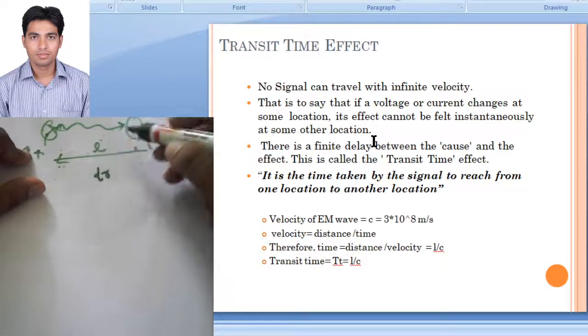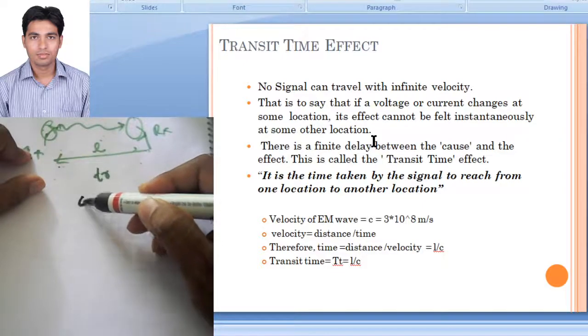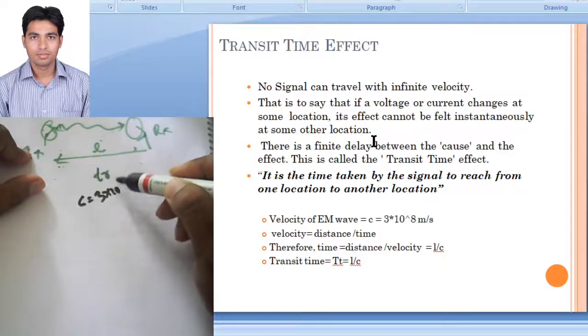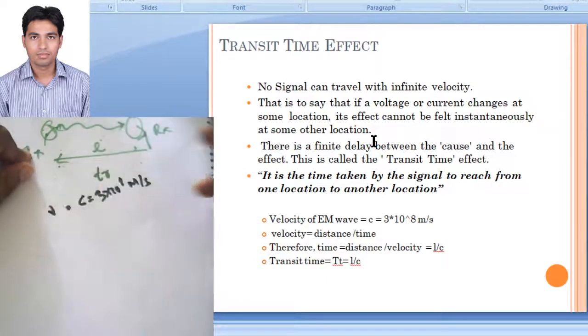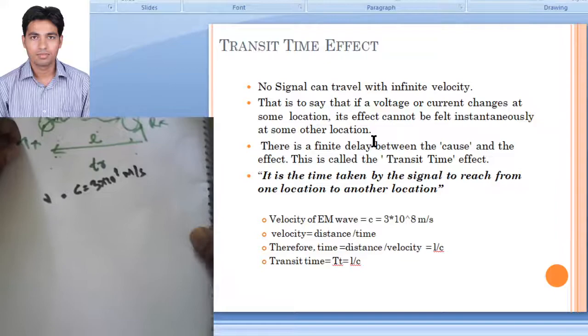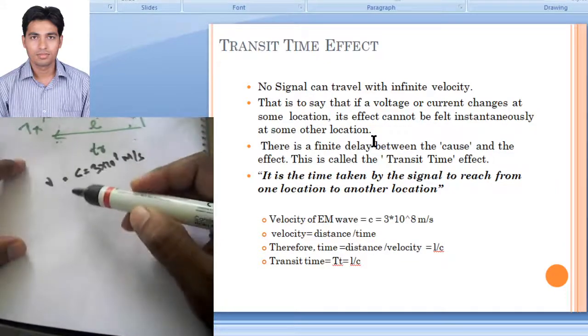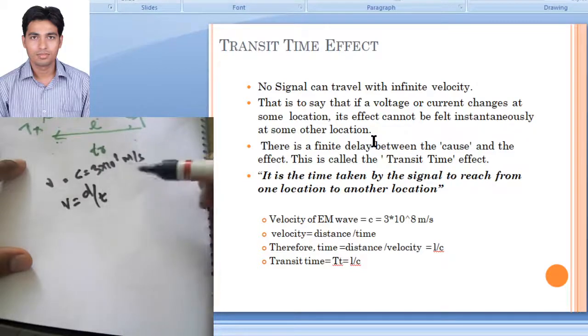Now the electromagnetic signal will travel with velocity c, that is 3 into 10 raised to 8 meter per second, or somewhere they write it as v or c, everything is the same. The velocity is 3 into 10 raised to 8 meter per second. Now we know that the velocity is given by distance upon time.